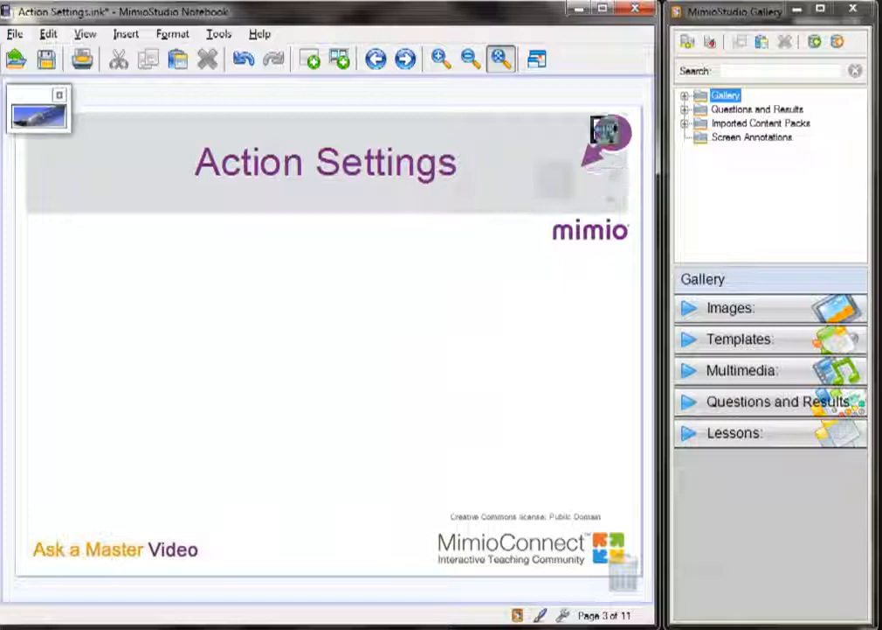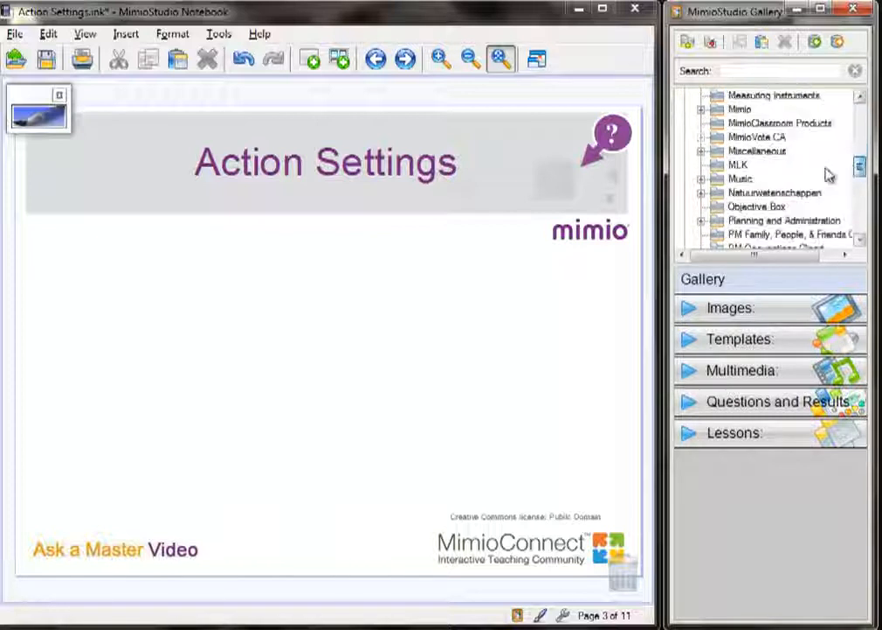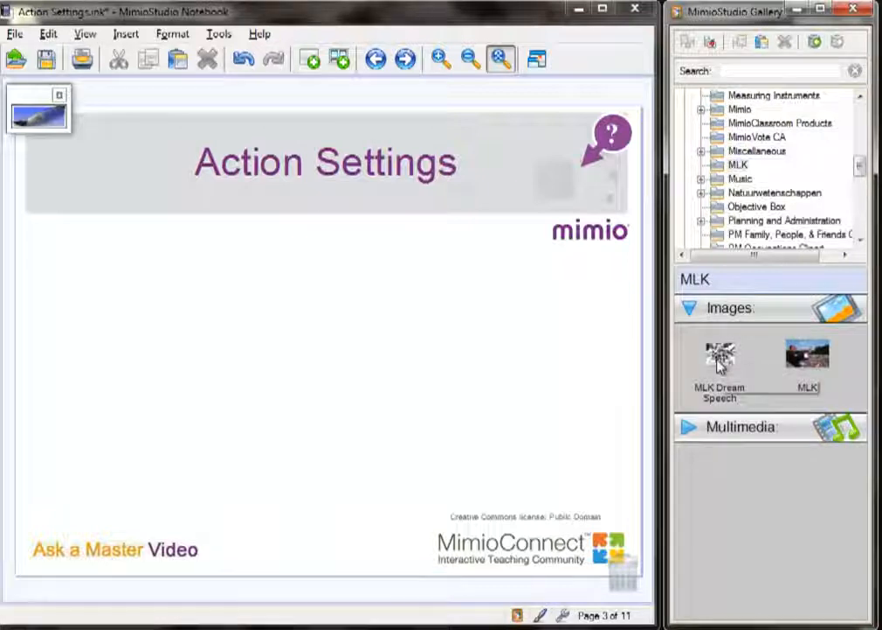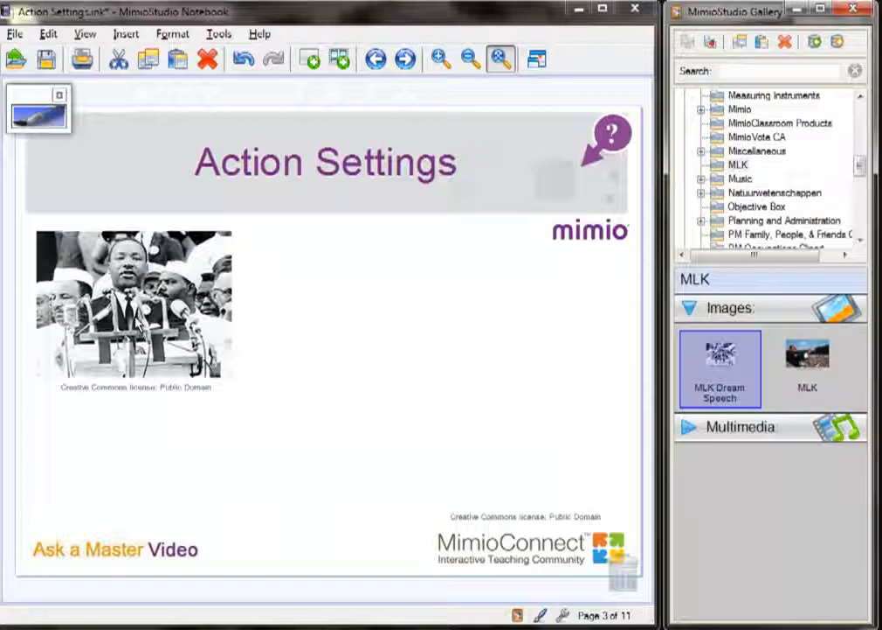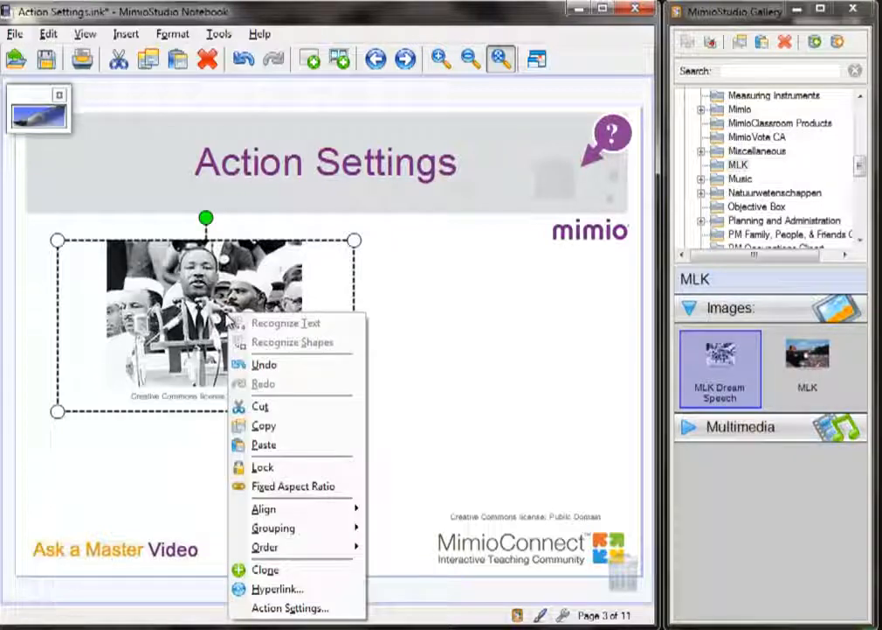With the upcoming Martin Luther King holiday, let me go ahead and bring in an image from my gallery. We'll first bring in the MLK Dream Speech image. Now there are a few different options for applying a sound to your image. The first option is to simply right-click on the image, come down to Action Settings.